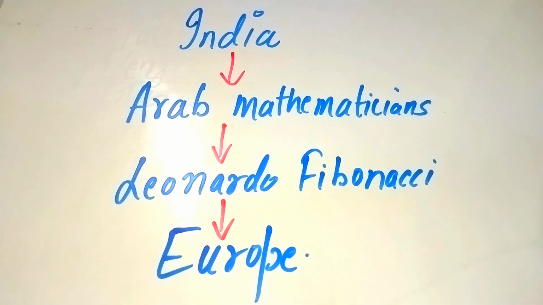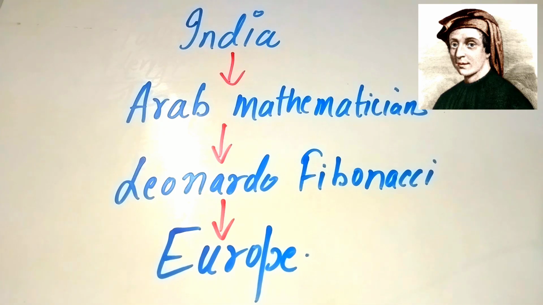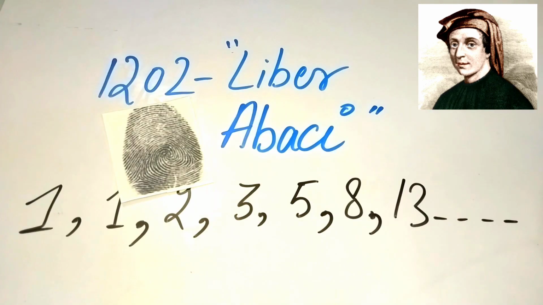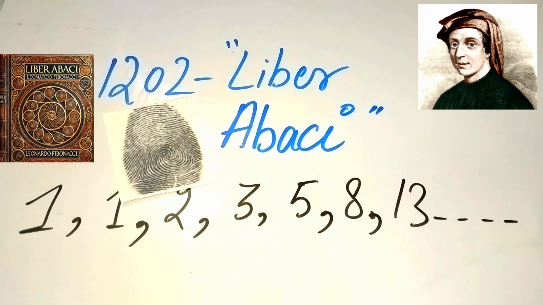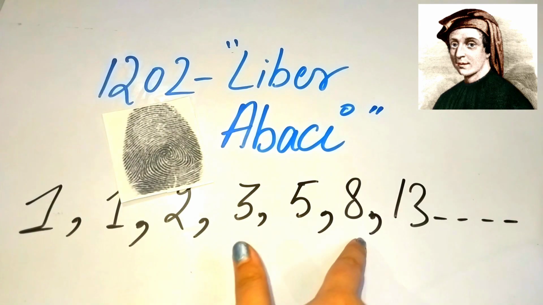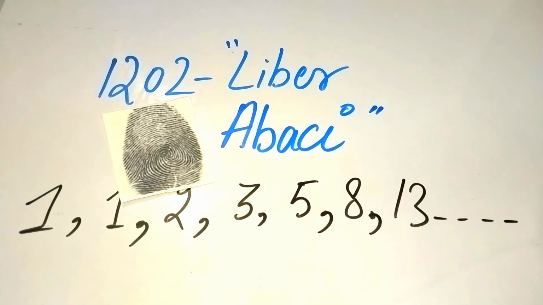He learned mathematics from scholars in North Africa, where Indian mathematical ideas had already spread. In 1202, Fibonacci wrote a famous book called Liber Abaci. In it, he introduced the famous rabbit population problem, which produces the sequence 1, 1, 2, 3, 5, 8, 13, and so on. His book became extremely influential in Europe, helping spread both the Hindu-Arabic numeral system and this number